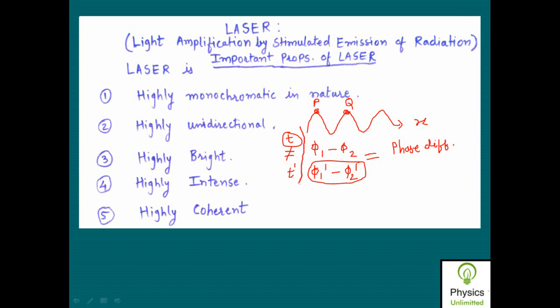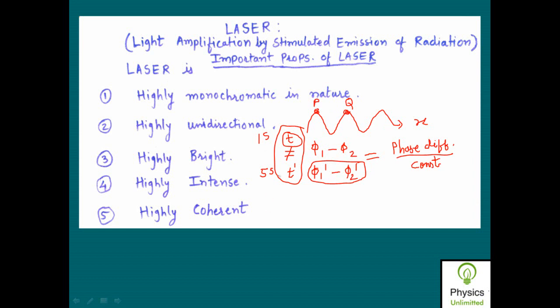Where t is not equal to t dash, that is, at 1 second I measured this phase difference. Now when the time is suppose 5 seconds, after 5 seconds I measure the phase difference and again I measure the same phase difference which exists between P and Q, it means that the phase difference between the 2 points of observation on a wave remains constant. So this phase difference will remain constant and it is independent of time, isn't it?